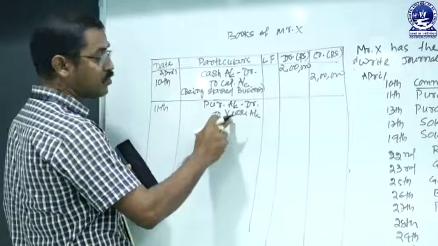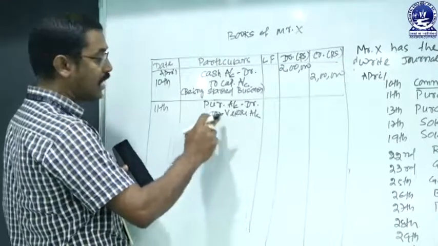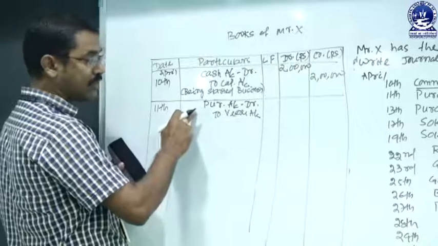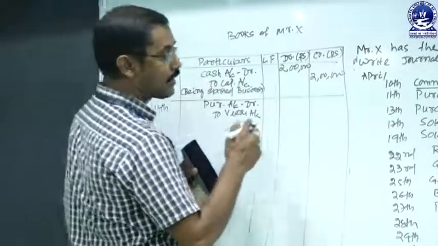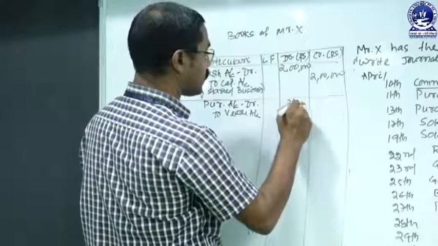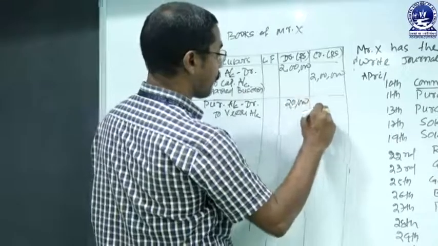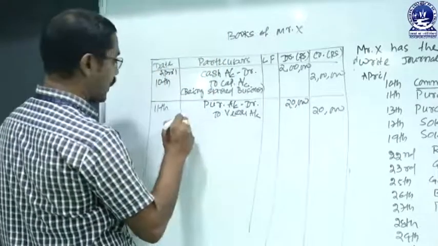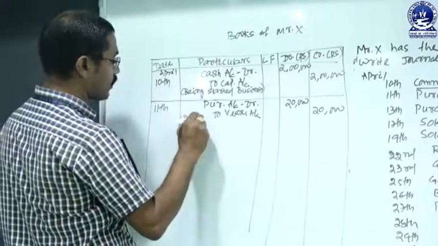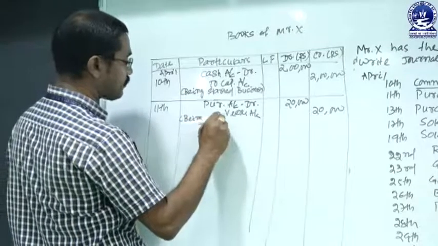Bhiru gives, meaning Bhiru is the giver, so Bhiru account credit, and goods come into the business, so purchase account debit, and the amount is 20,000. Then the narration is being goods purchased on credit.